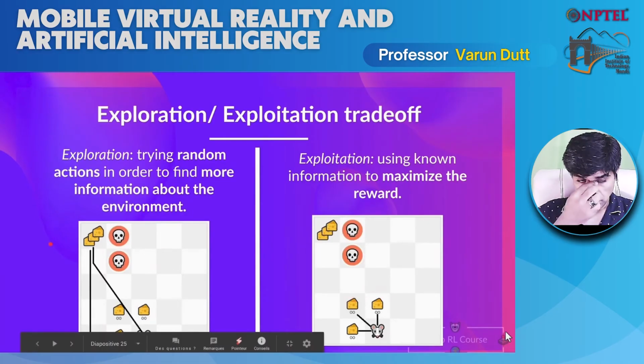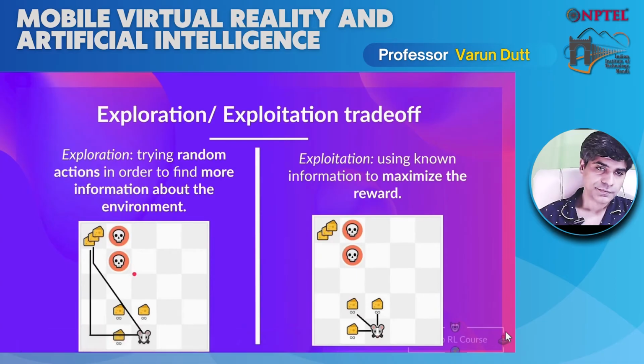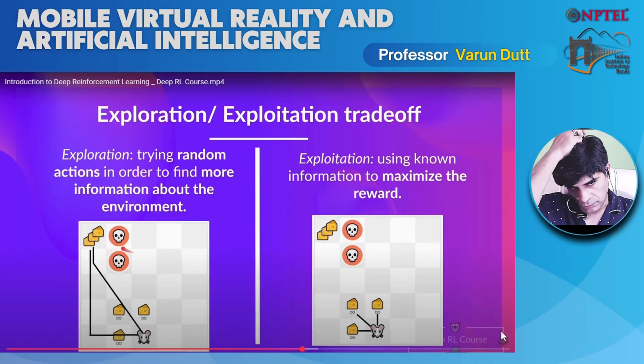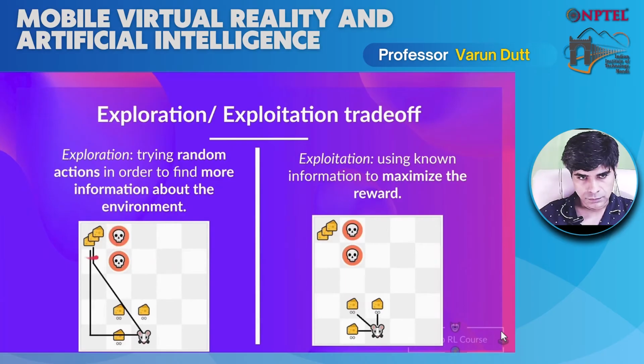But what we see here is that if your agent does a little bit of exploration, it can discover this pile of cheese because it will take random actions that will push him to discover a new part of the environment, and it implies that at one moment it will discover this big pile of cheese. This is what we call the exploration-exploitation trade-off. And what it implies is that we need to balance how much we explore the environment and how much we exploit what we know about the environment to maximize the return. So it means that we must define a rule that helps to handle this trade-off. And we'll see in the future videos different ways to handle it.